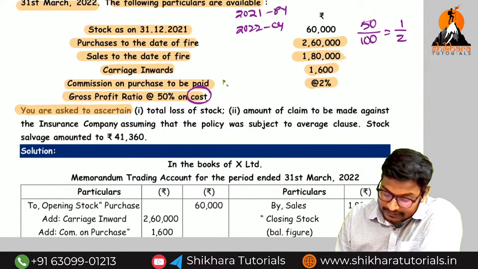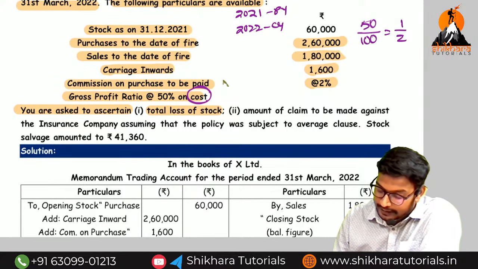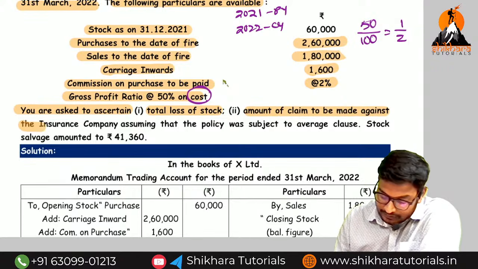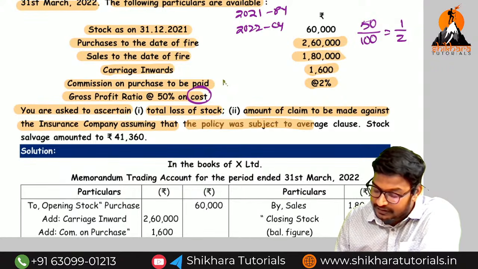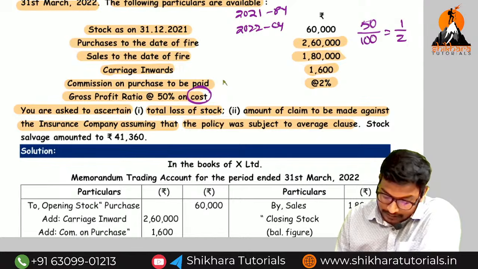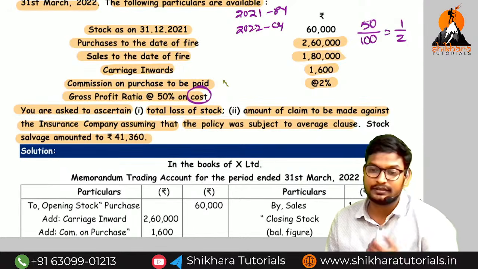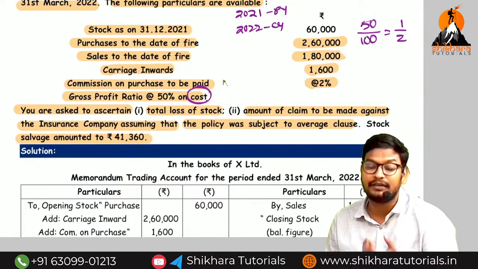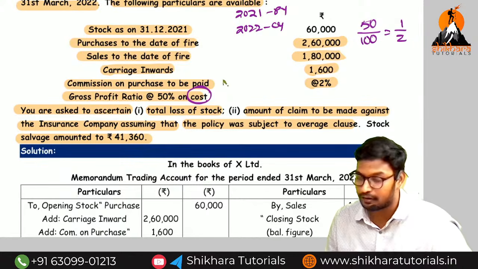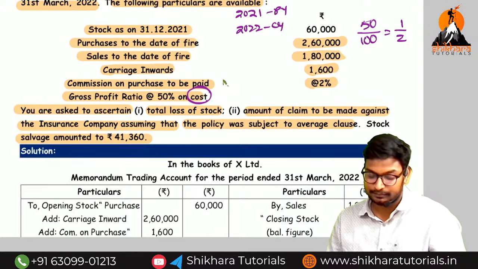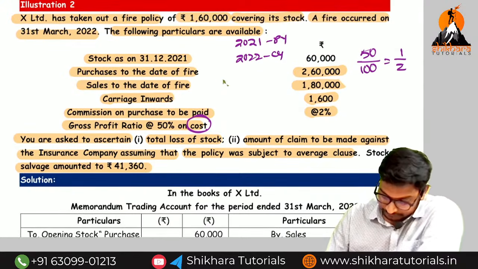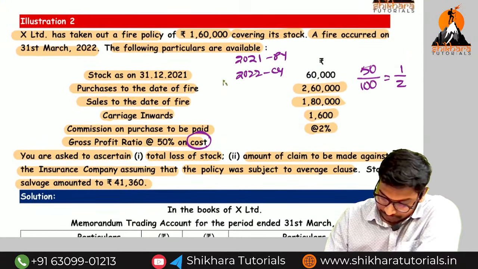Now what are they asking? You are asked to ascertain the total loss of stock and amount of claim to be made against the insurance company, assuming that the policy was subject to the average clause, and stock salvaged amounts to how much? 41,360. The salvage value will be compensated by the insurance company or will not be compensated? Will not be compensated by the insurance company. So let us start. Question number 2.